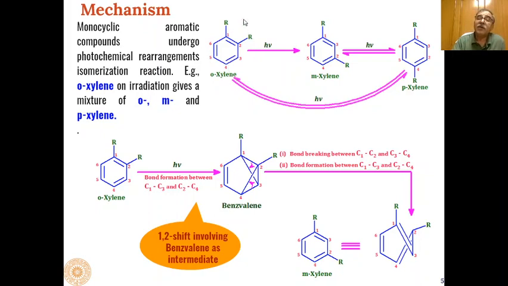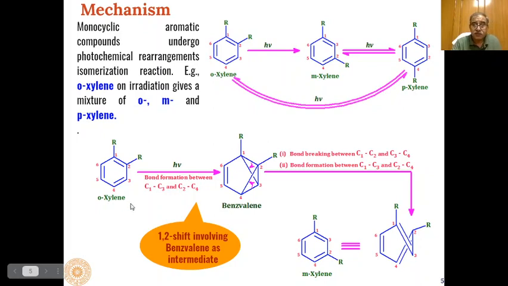For example, if we take orthoxylene, when photochemical radiation is passed through this orthoxylene, it can be converted into a mixture of ortho, meta and paraxylenes. And these isomerization and rearrangement reactions are formed through different types of intermediates, as we have seen in case of unsubstituted benzenes.